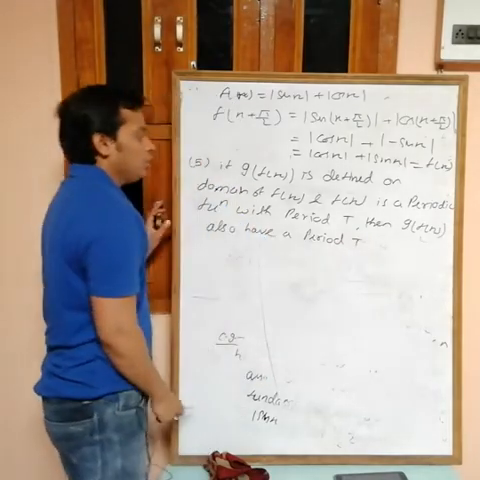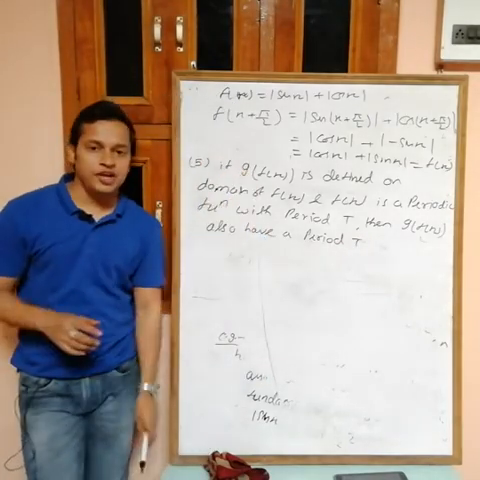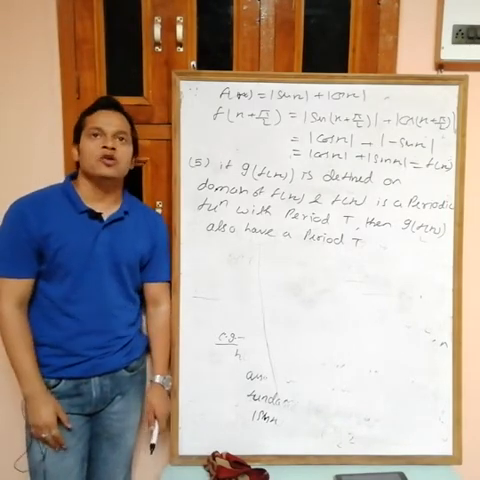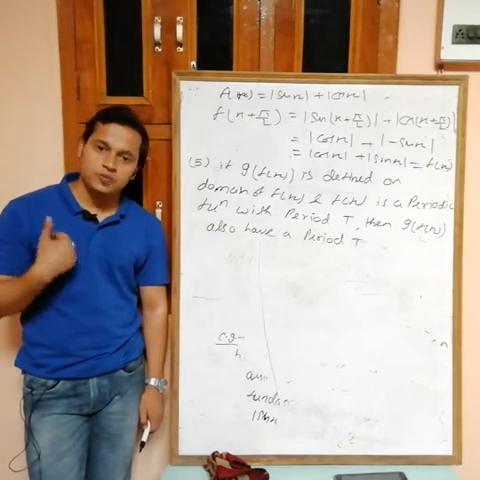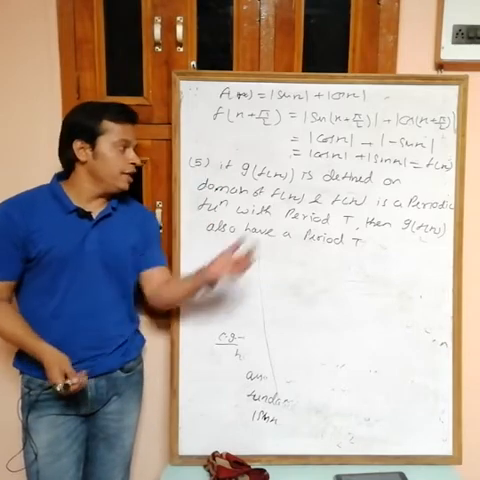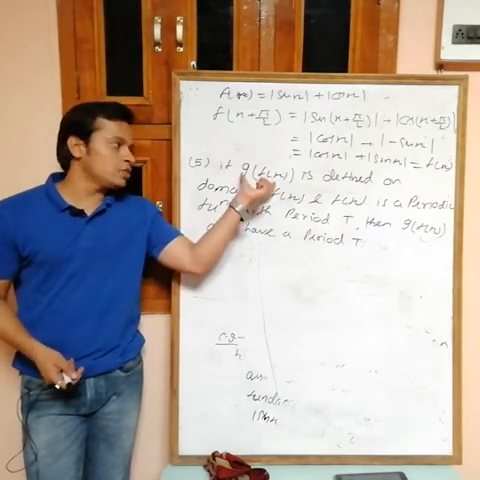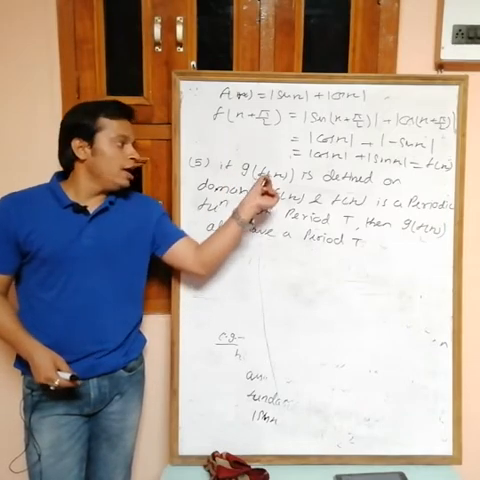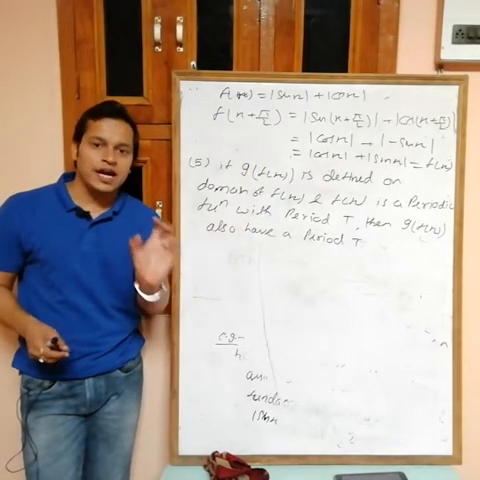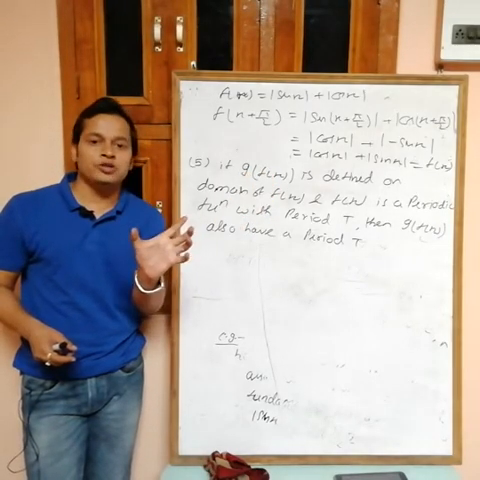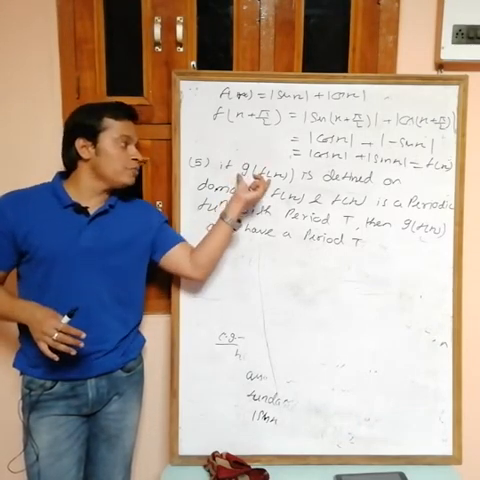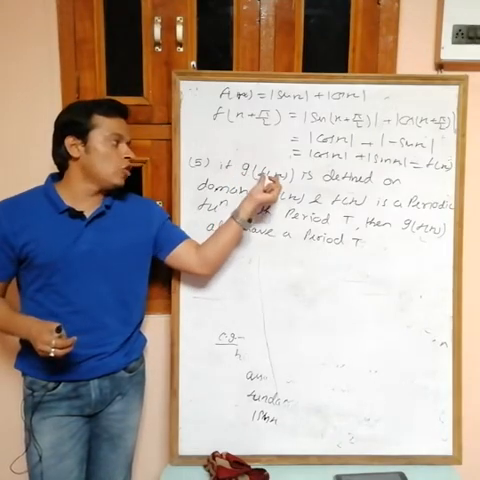Okay, for the composite function g(f(x)), suppose this function is defined for all x belonging to the domain of f(x), and f(x) is a periodic function with period T, then this T is also a period of g(f(x)). If f(x) is periodic, then g(f(x)) is also periodic. It means if the inside function is periodic, then the complete composite function is also periodic, with the same period. But there is a condition that this function must be defined for all x belonging to the domain of f(x).